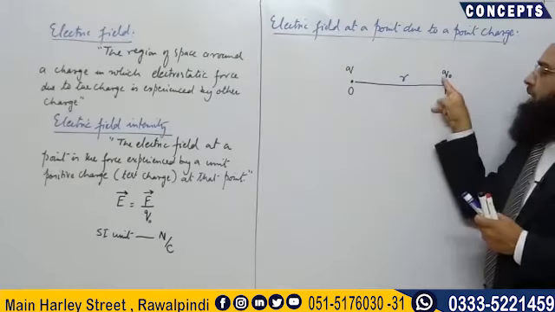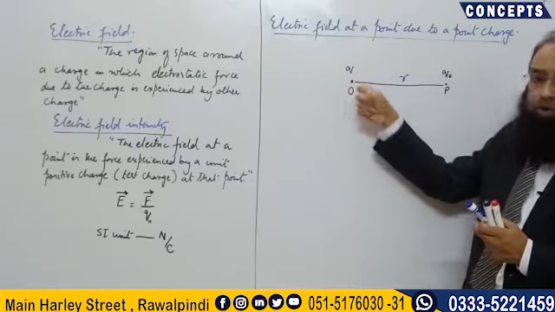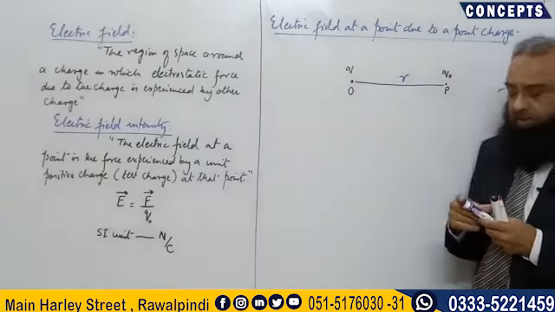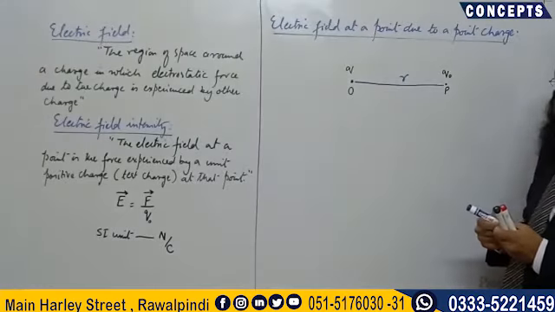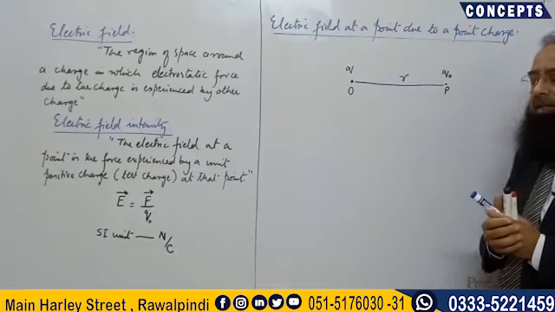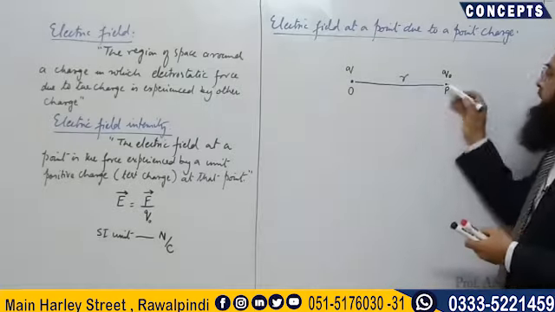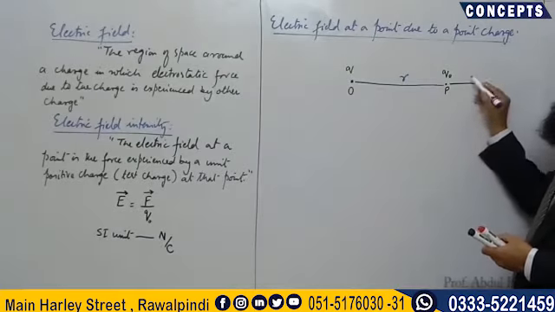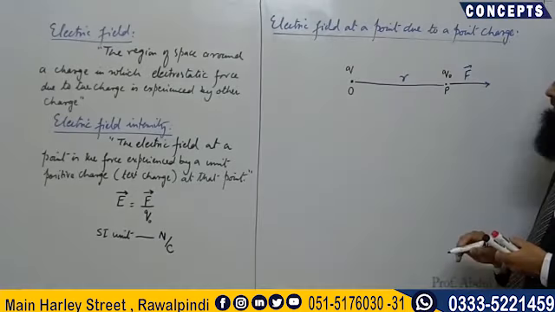So this charge Q naught will experience a force. Now if I suppose this charge Q to be positive, then this Q naught will experience an electrostatic force of repulsion. And what is the direction of the electrostatic force? It is along the line joining the two point charges, as you know. So this is the direction of the electrostatic force experienced by this charge Q naught. Let me represent this force by F.